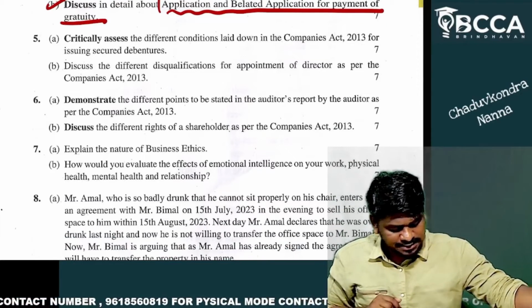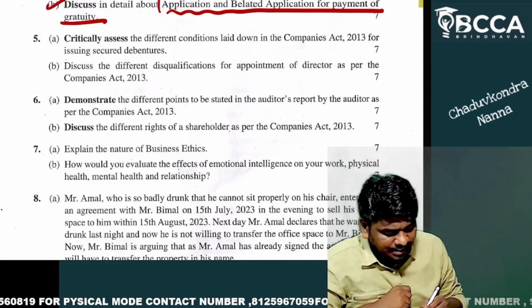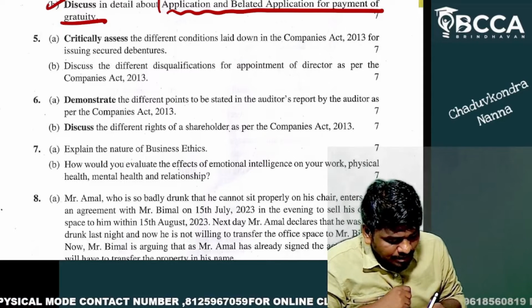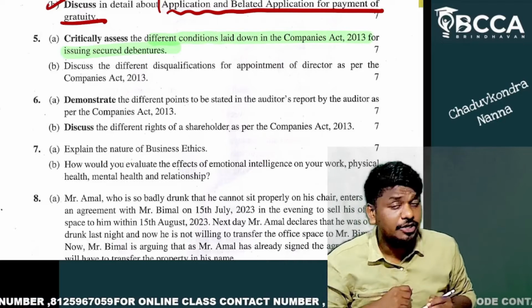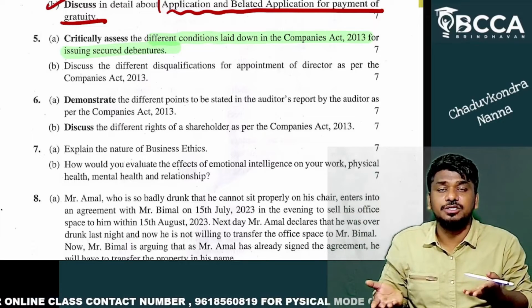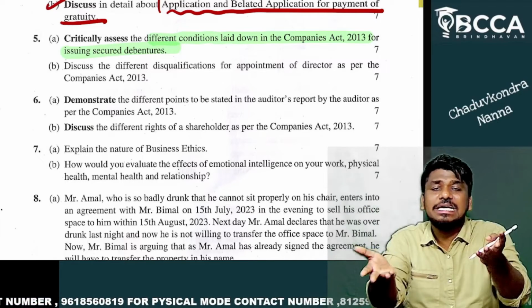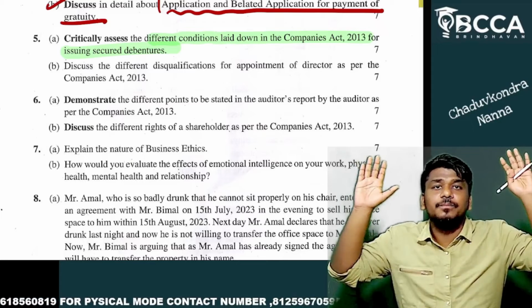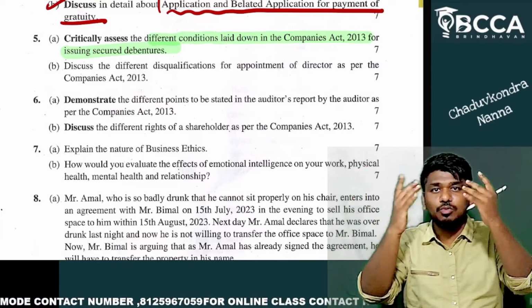Question number five, sub question A. What is he asking? Critically assess the different conditions laid down in the Companies Act for issuing secured debentures. For issuing secured debentures, what are the conditions which we have to follow? It's easier than anything. If you write 7 to 8 points, it's more than enough.